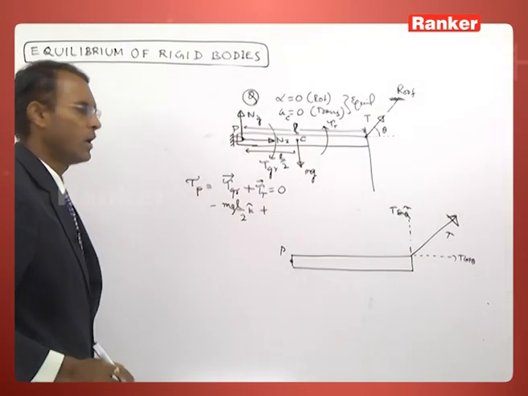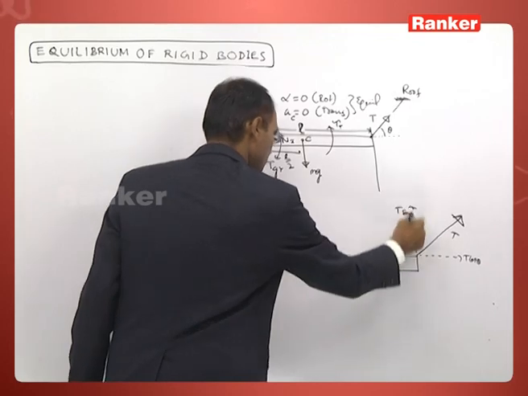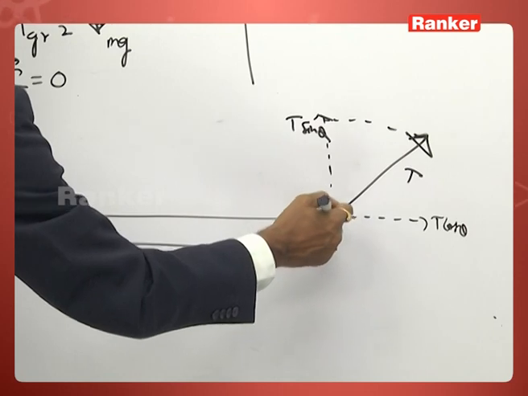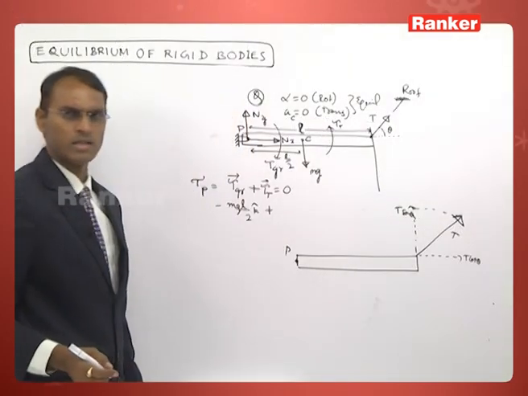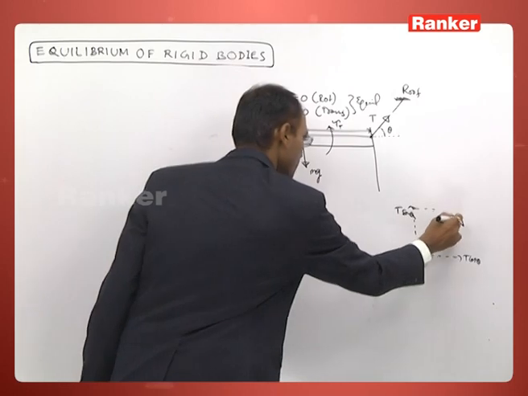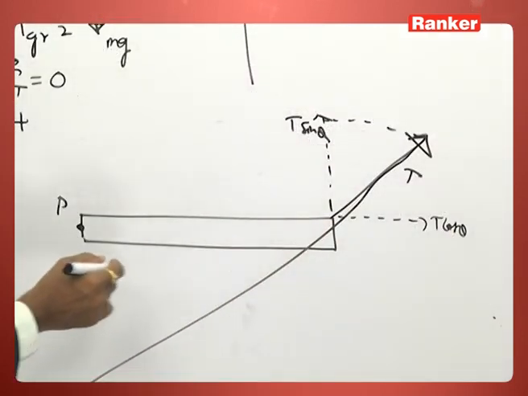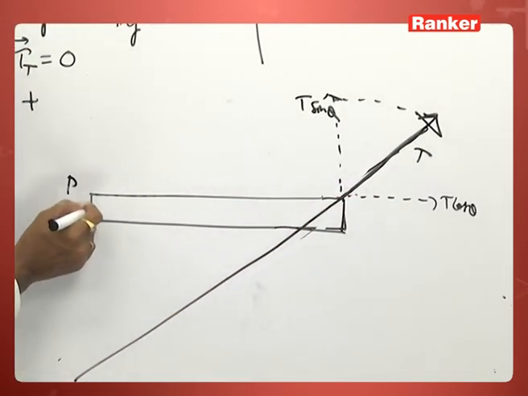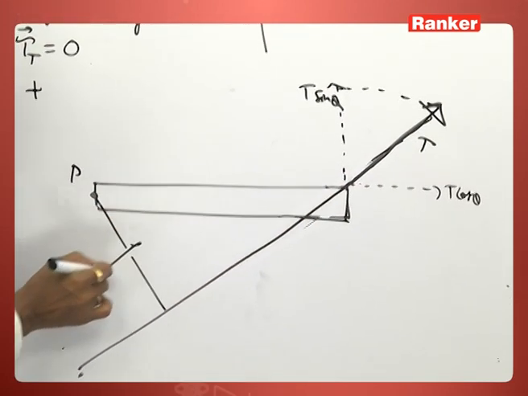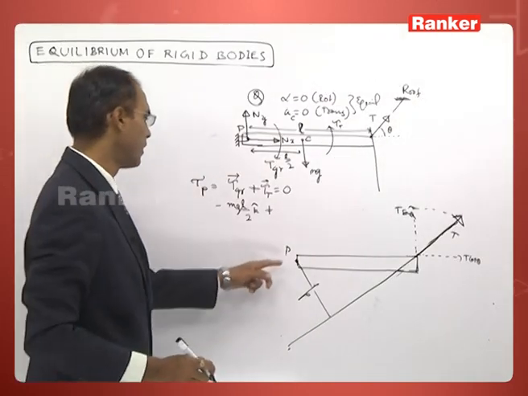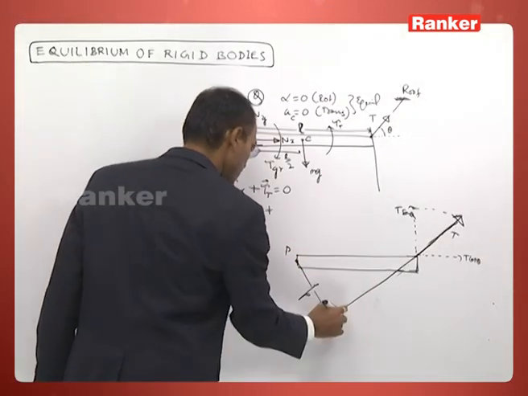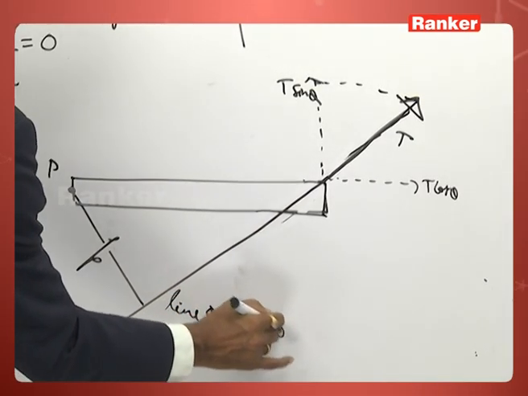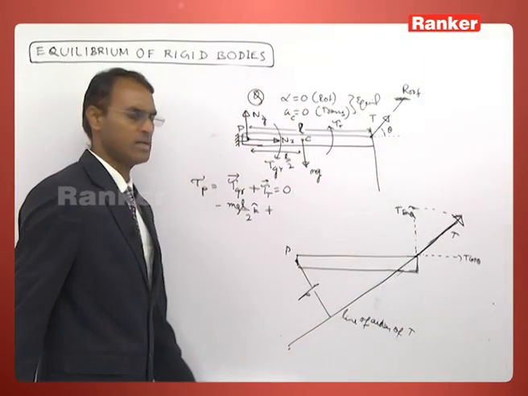Either you take the perpendicular component of the force into the length of the rod, or you can take the force and the perpendicular distance drawn from the reference point onto the line of action of the force tension.